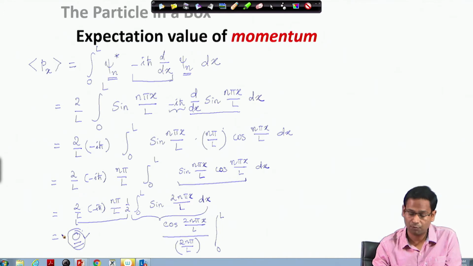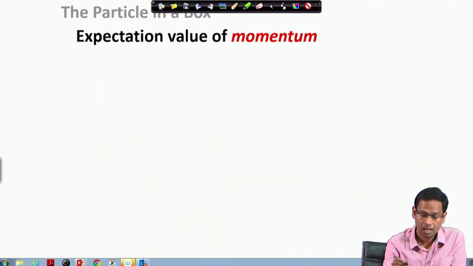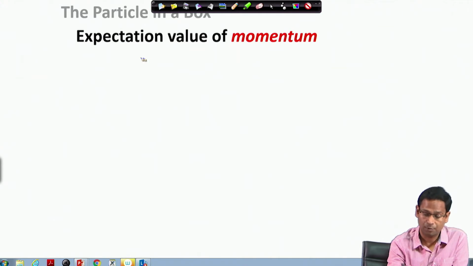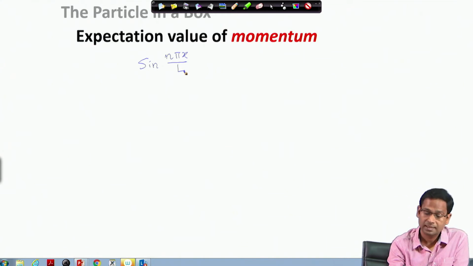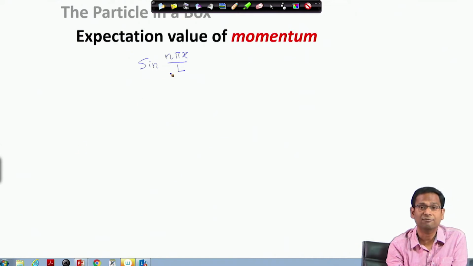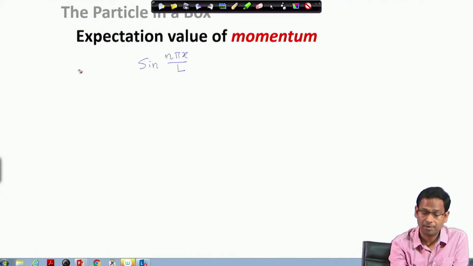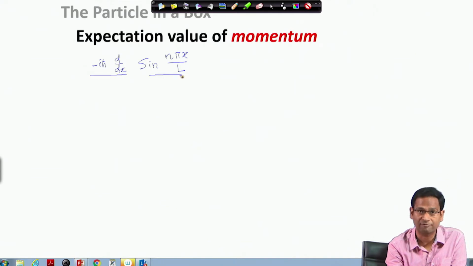If you see the wave function that we had from the particle in a box problem, I am writing only the wave function without the normalization constant. This wave function is not an eigenfunction of momentum operator. If you remember, the momentum operator is minus i h bar d by dx. So, when I apply momentum operator on this function, I get a cosine function. When I do not get back the function that I am acting on, this is not an eigenfunction for this operator, that we already know.